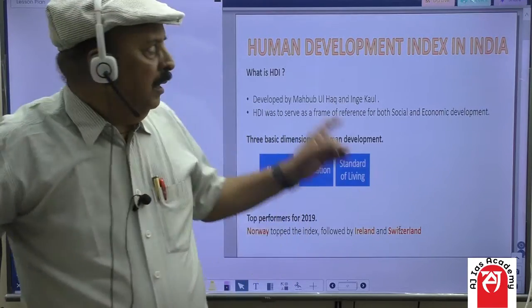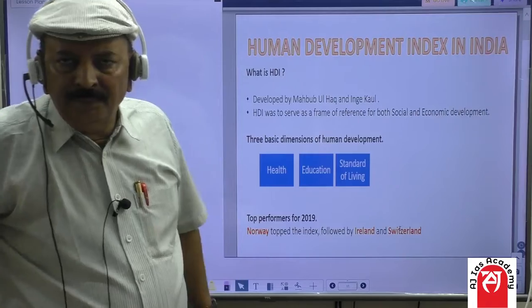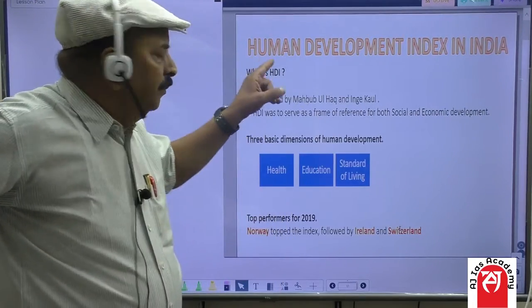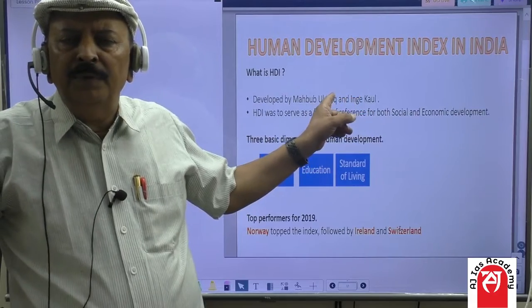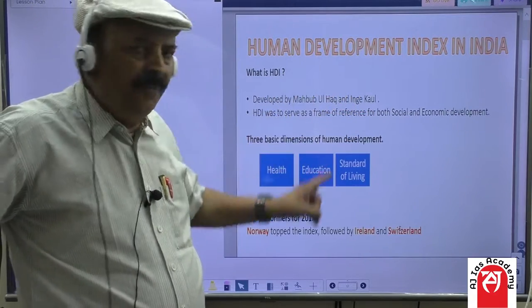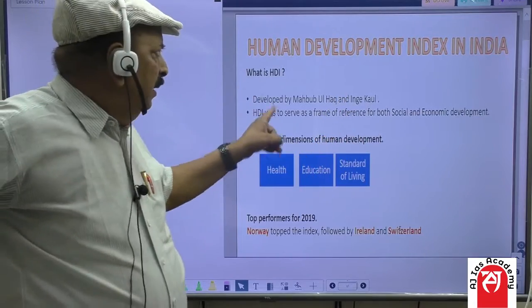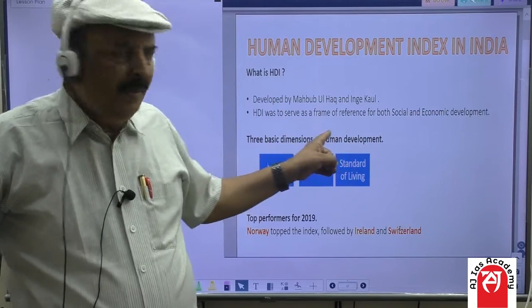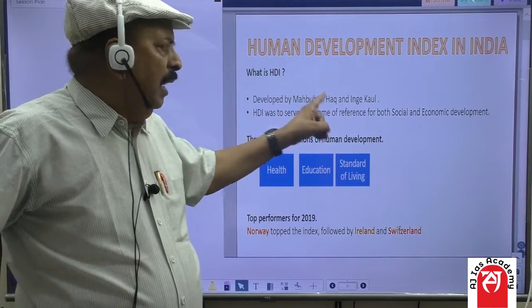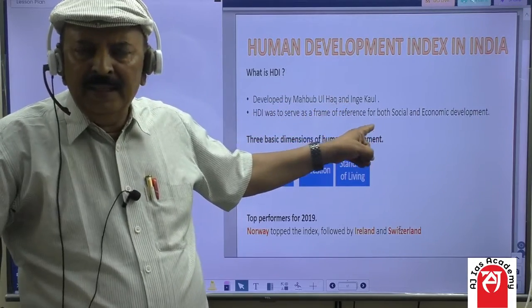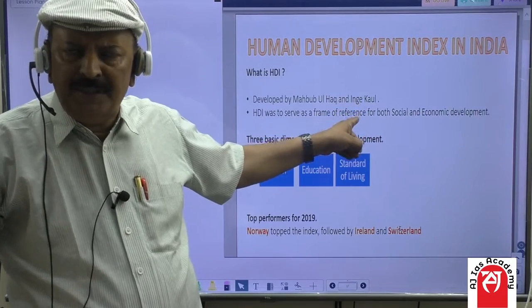So, friends, this might have become clear now. Economists now use HDI for the measurement of the economy of a particular country, and this concept was developed by Mahbub ul Haq of Bangladesh and Inji Kaul, supported by Amartya Sen, Indian economist.